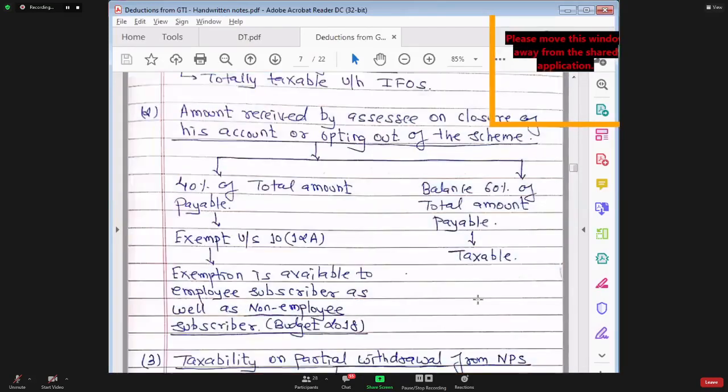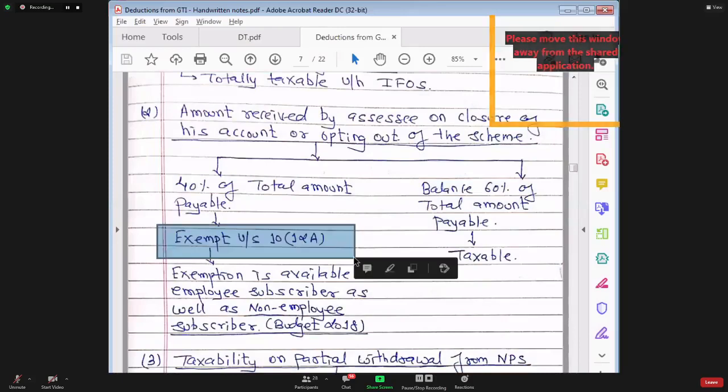Now listen to me very carefully. Section 10 clause 12A, when this section was introduced for giving exemption, was giving exemption only to the employee subscriber to the scheme. If a self-employed person subscribed to the scheme and closed his account, withdrawing the entire amount, then he was not offered any exemption. In his case, the entire amount was being taxed.